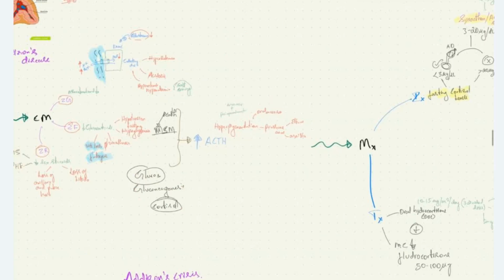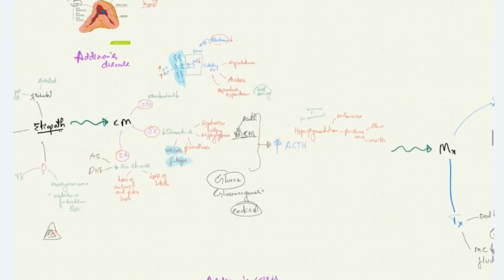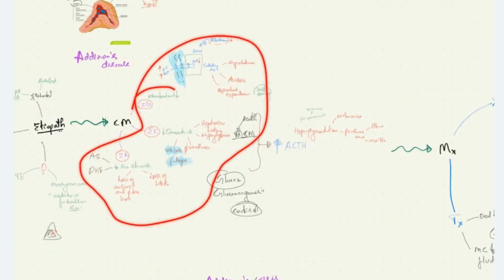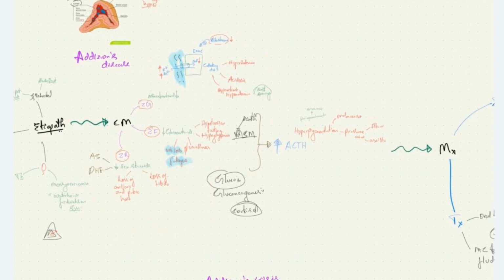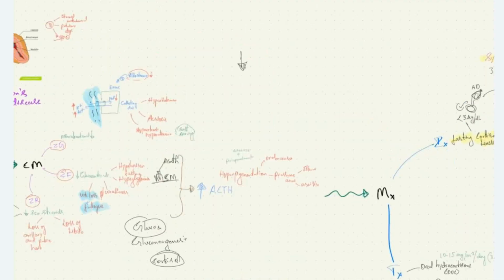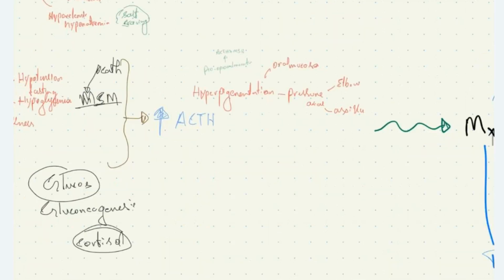Now, these are the clinical manifestations due to the adrenocortical insufficiency. We all know that when there is reduced adrenocortical hormone level, the negative feedback to the pituitary is lost. When the negative feedback to the pituitary gland is lost, it increases the production of ACTH. Due to increased production of ACTH, we have hyperpigmentation.